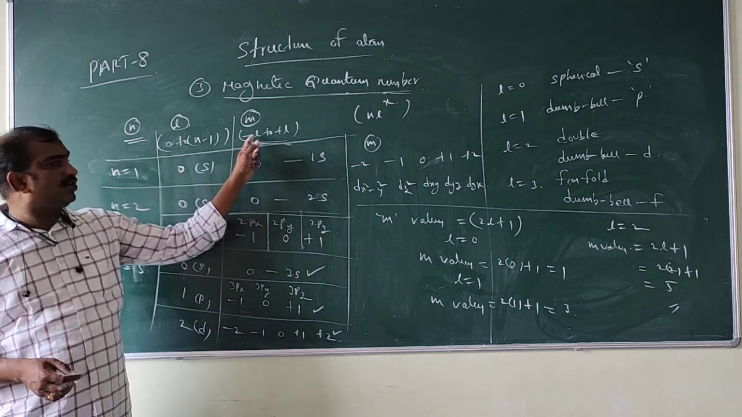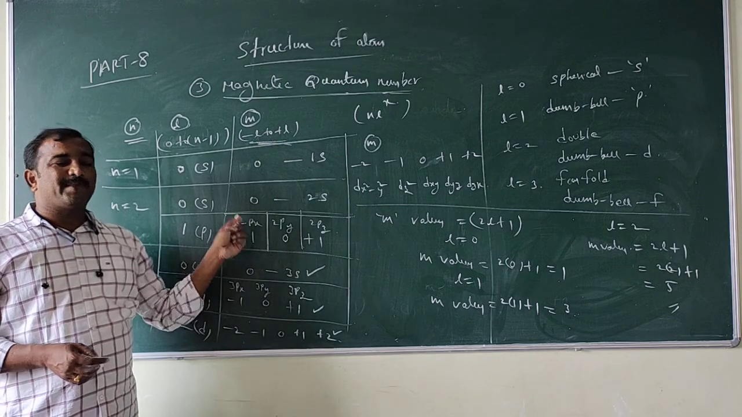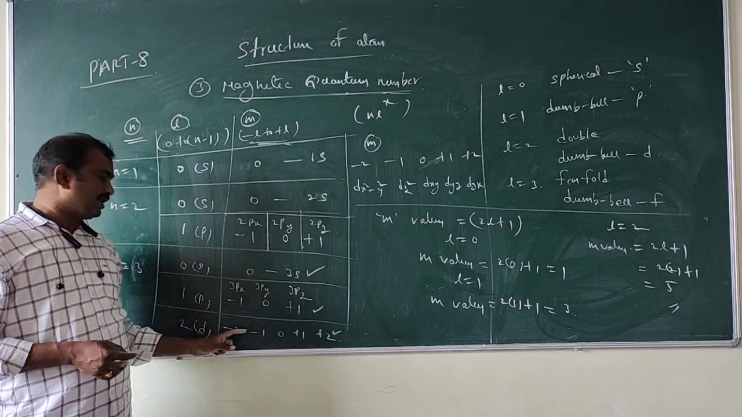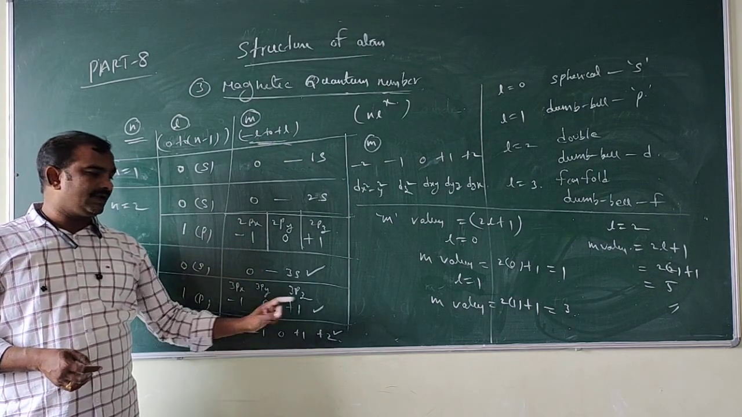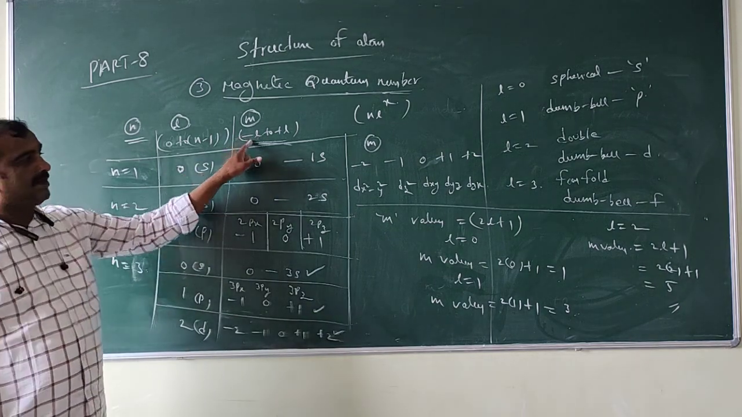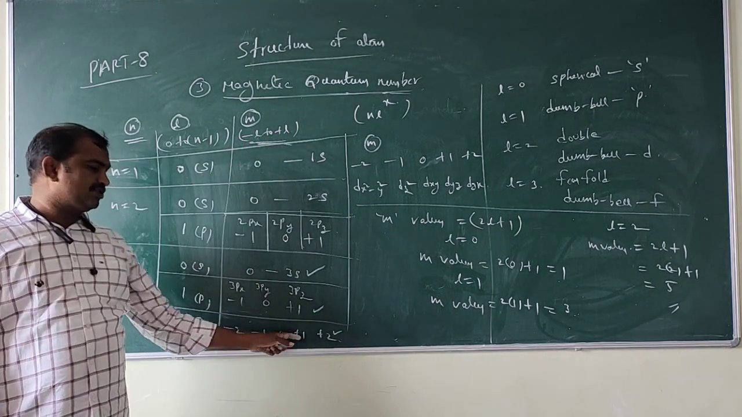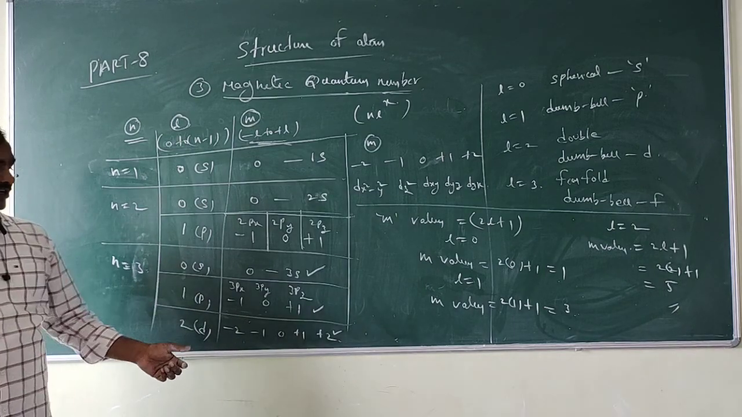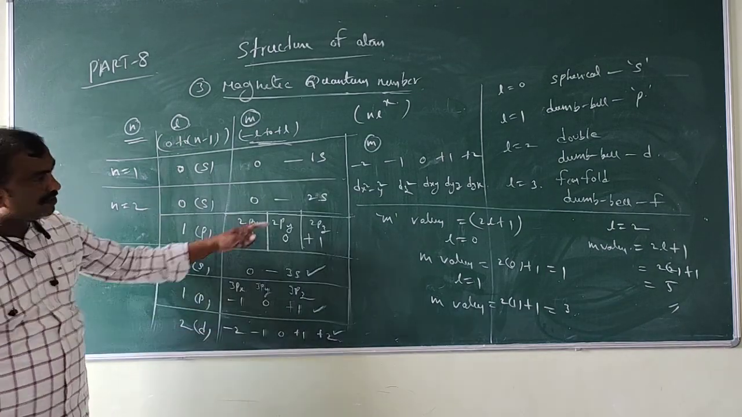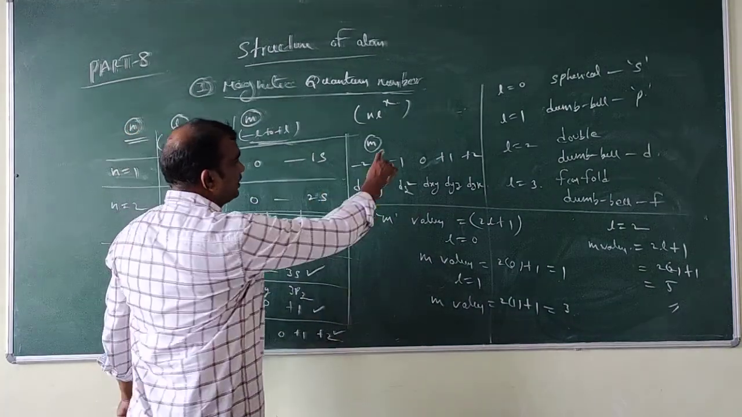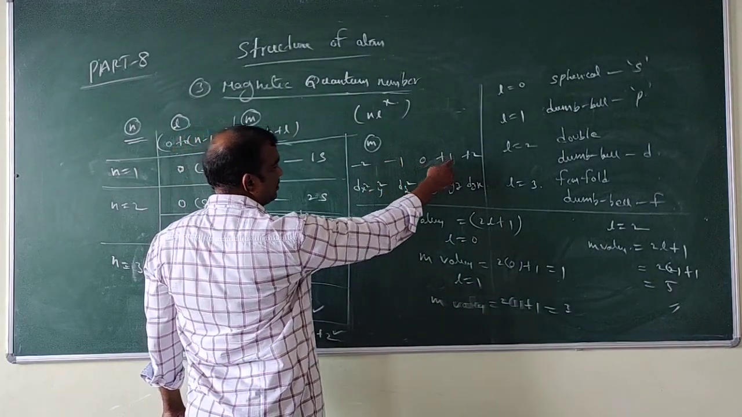So if you substitute L is equal to 2 here, the values of M are minus 2, minus 1, 0, plus 1, plus 2. So these values will come. I wrote these values here for M: minus 2, minus 1, 0, plus 1, plus 2.